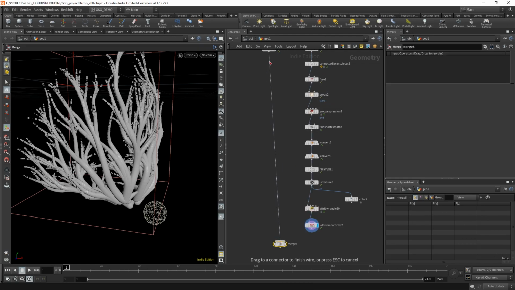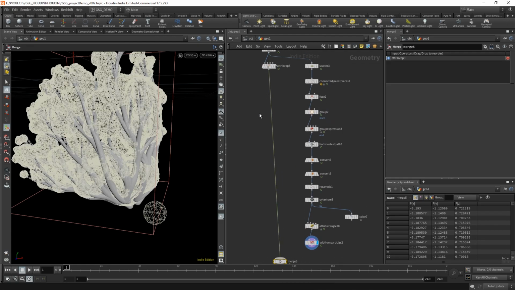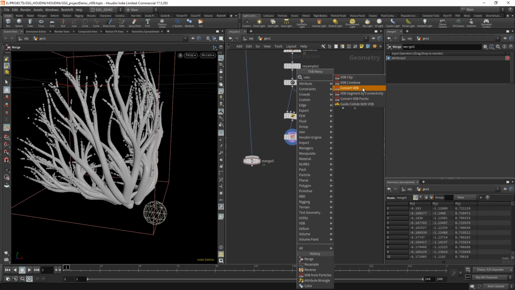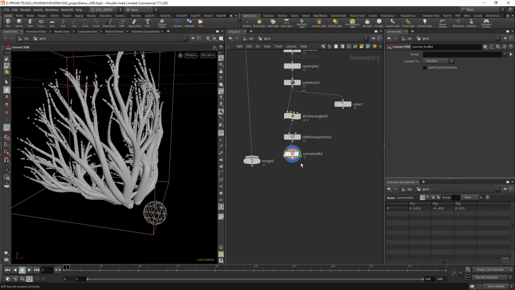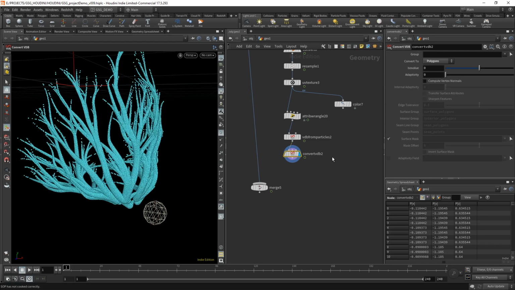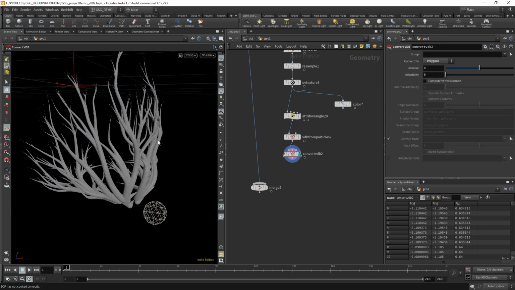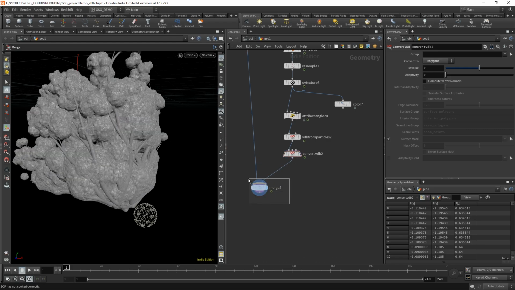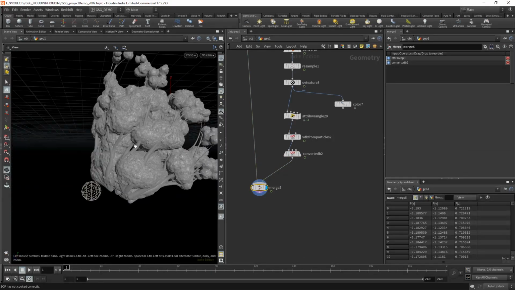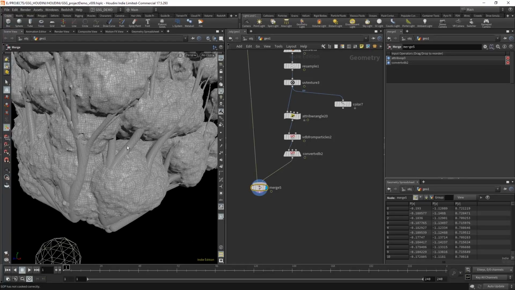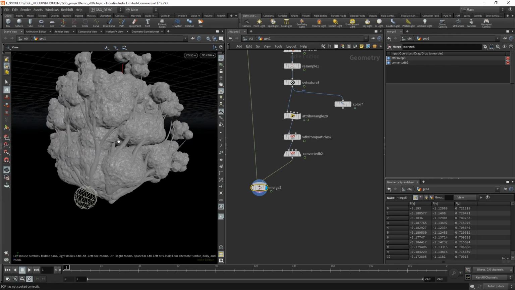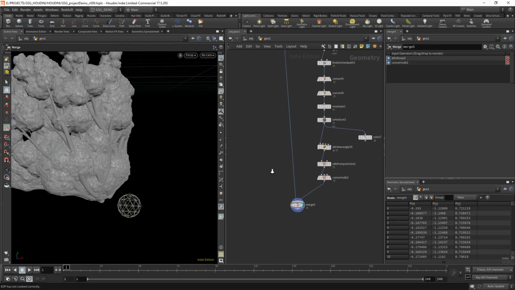Let's merge this. Let's merge these things together after we do a VDB convert to get polygons out of this again. Let's get some polygons out of this. And polygons. There we go. Turn off point mode there. All right, so there's my sort of nasty looking veins. Let's combine that together with our other polys. Yeah, that's sort of gross looking, right? You see those veins running through, looking pretty gnarly. Yeah, that's cool. I'm digging that.